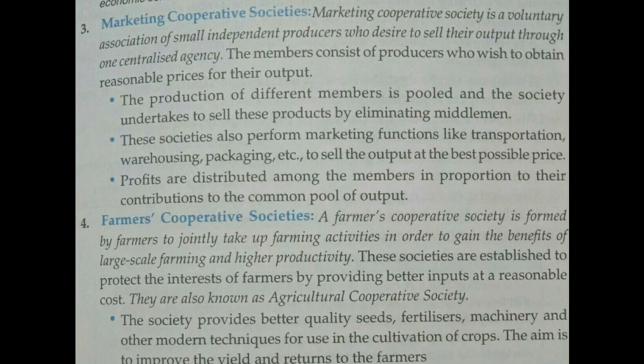Whatever production the different members have done, that is collected, and the society tries to sell these in the market by eliminating the middlemen. All the functions such as transportation, warehousing, packaging are done together, and because the production is pooled, this cooperative society also has bargaining power. They can bargain, and they can sell the goods in the market. This is the main function of this marketing cooperative society.